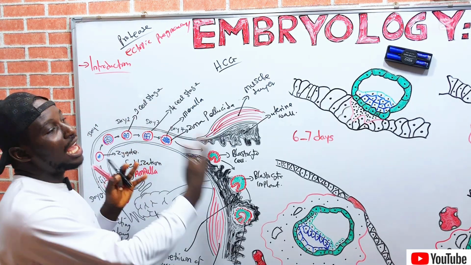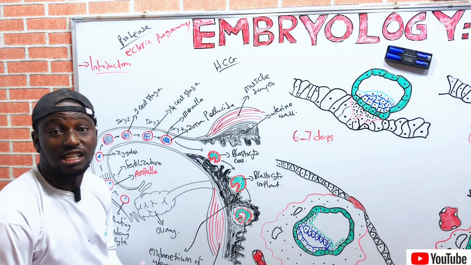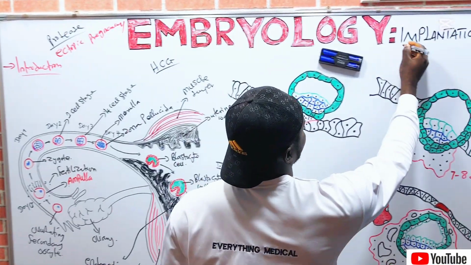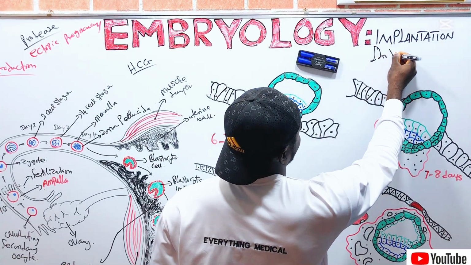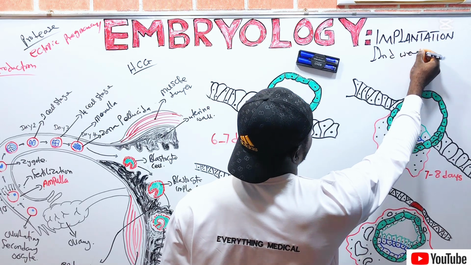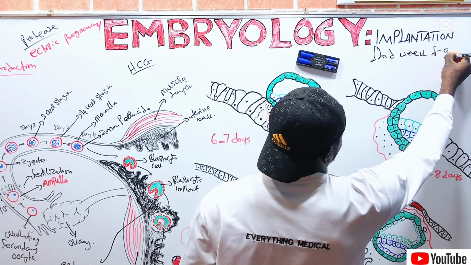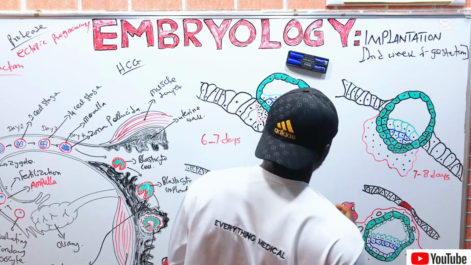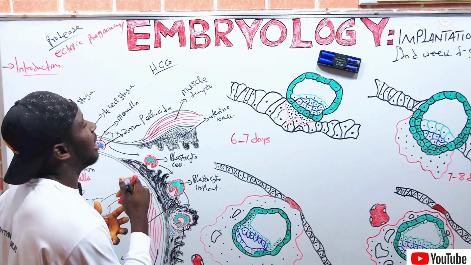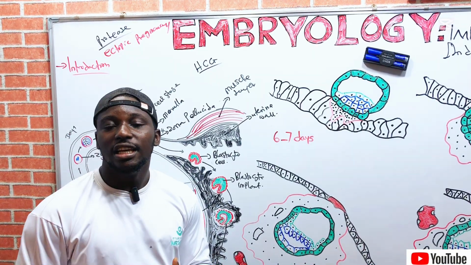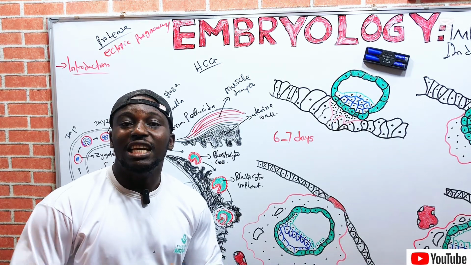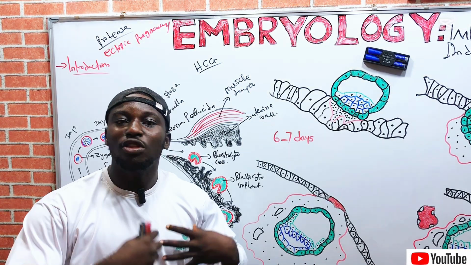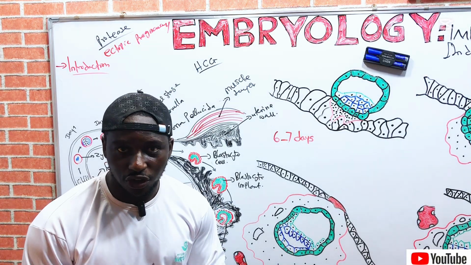So we are now diving into the implantation, which is for the second week of gestation. So implantation is actually the embedding of the developing embryo or the blastocyst on the endometrium of the uterus.